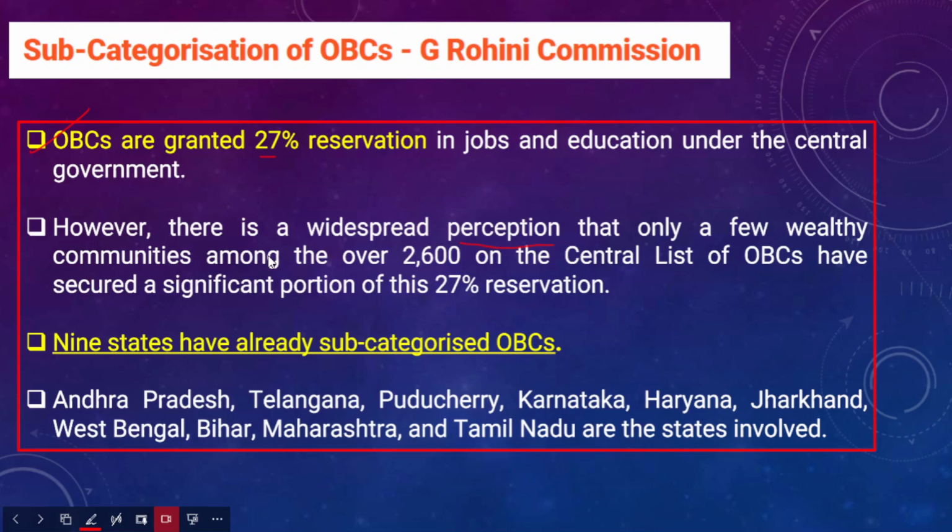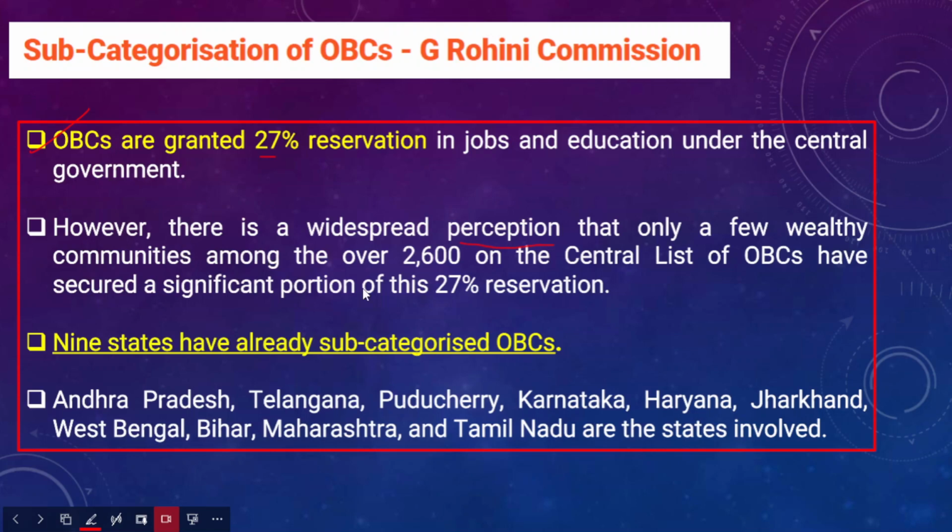They are progressive and wealthy communities within the OBCs, and if you do not subcategorize the 27% reservation within OBCs, most of the reservation benefits will go to them. Other weaker sections will not get the reservation benefits within the OBCs.